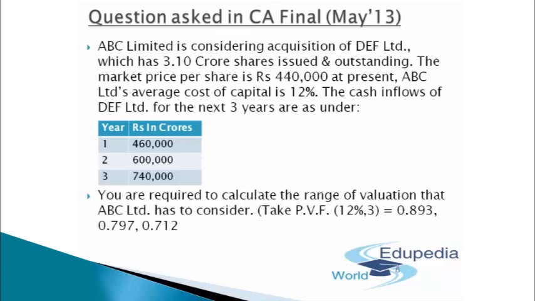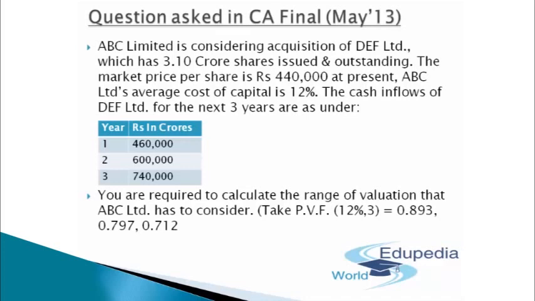Herein I'll get the present value of the cash flow that I'll be receiving after year 2. And on the same note, I'll apply the same principle for year 3 as well. That will be 740,000 crores divided by 1.12 to the power 3, because that will be the third year. So I'll get the present value which I'll be receiving after 3 years.